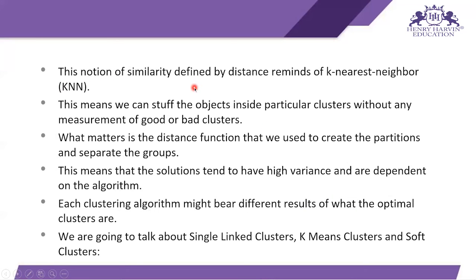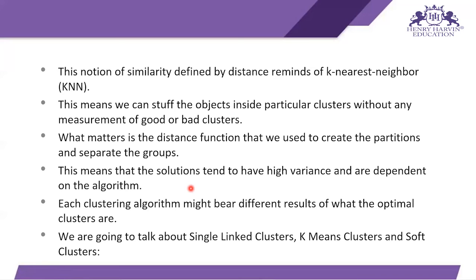This notation is similar to k nearest neighbor. Without doing any further analysis, we can just divide our clusters into good or bad clusters. What matters is the distance function that we use to create the partitions and separate the groups.